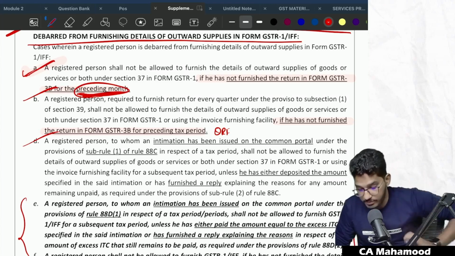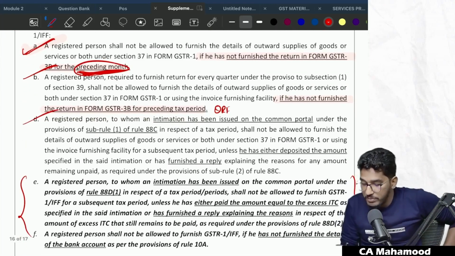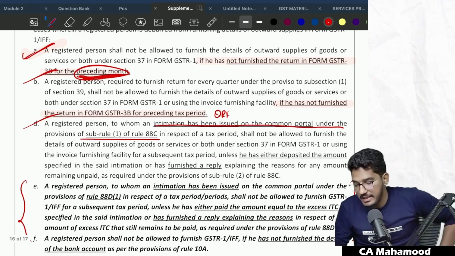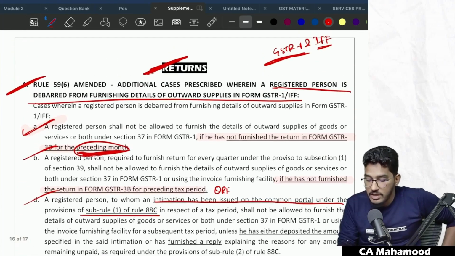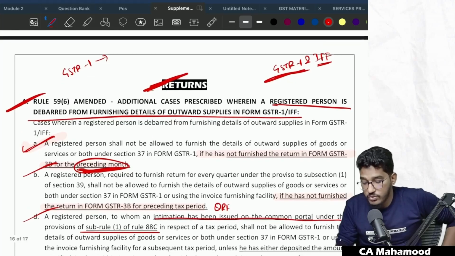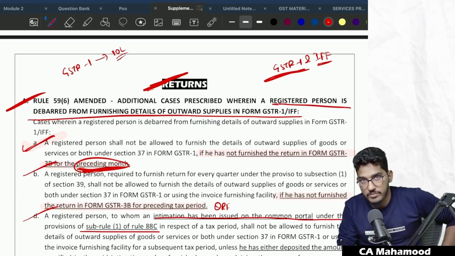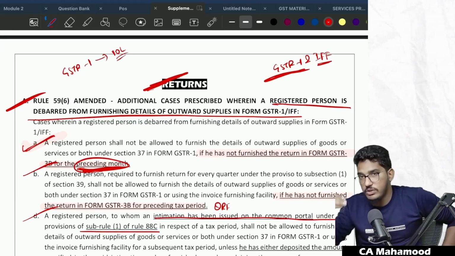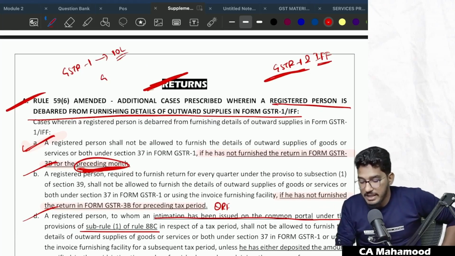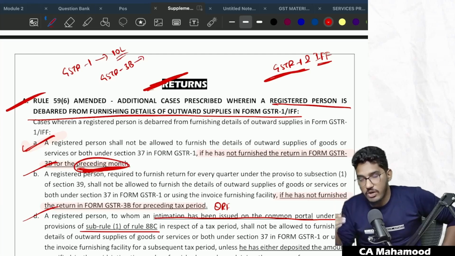Similarly, a person to whom an intimation has been issued on the common portal under rule 88C. Nothing but this 88C is, in case in the GSTR 1, you are showing some outward supplies. For example, in the GSTR 1, you have shown 10 lakh rupees of outward supplies, because if you file GSTR 1, then only your recipient will get the credit. But in the GSTR 3B, what you have done is, you have reduced your outward supplies.